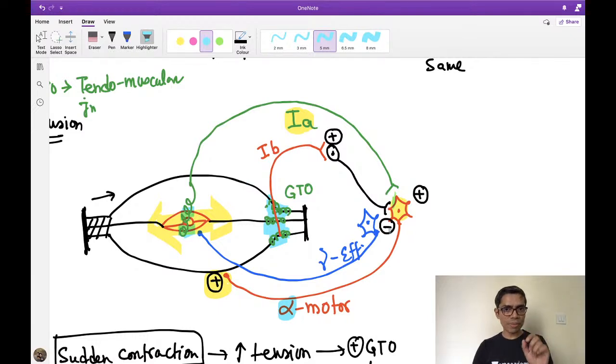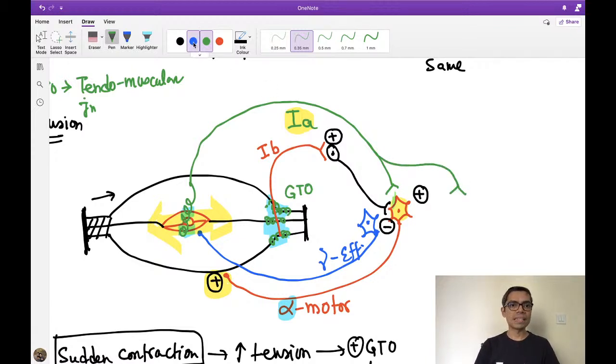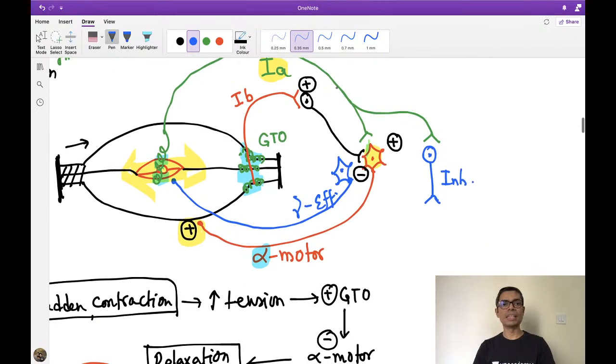So if you perform the stretch reflex, the same muscle is contracting, but look at the pathway. There is a branching from this same 1A neuron. This branching is again supplying one inhibitory interneuron.